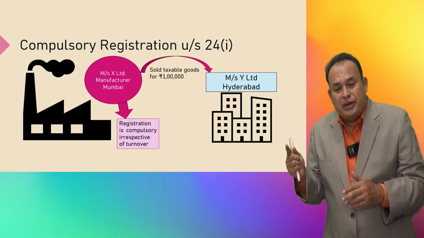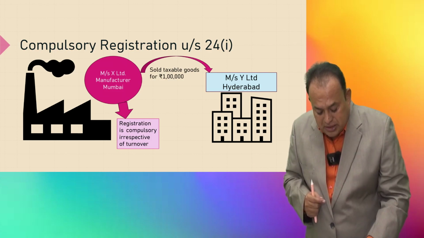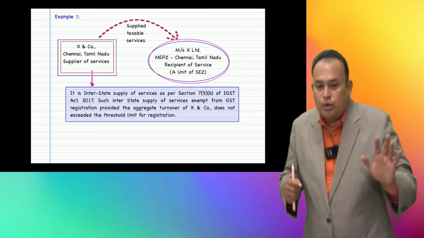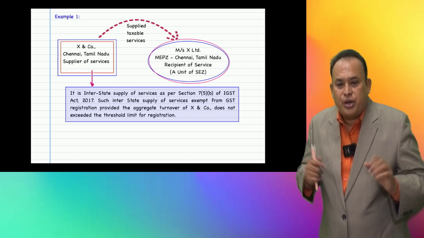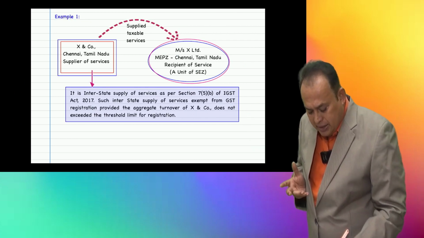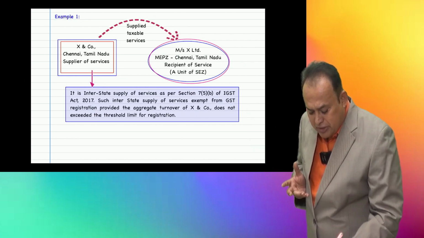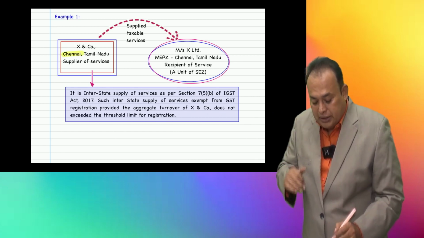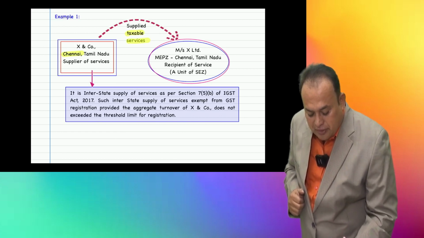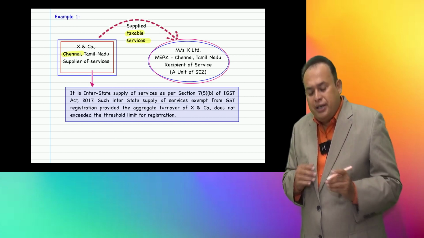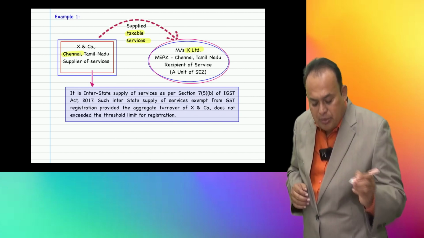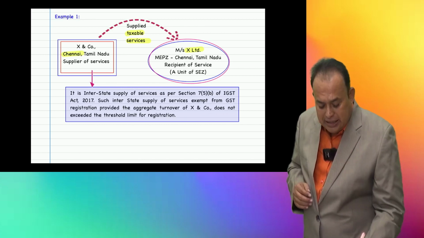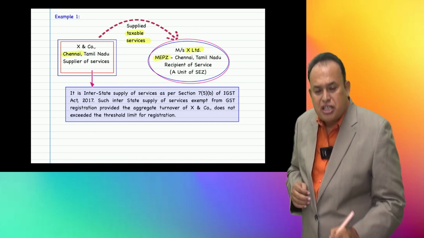For a service provider, look, my dear friends, if you refer to one example, that will be more crystal clear to you. X and company, which is located in Chennai, Tamil Nadu, is a supplier of taxable services. To whom are they provided? To Z Limited, which is located as a unit of SEZ in a Special Economic Zone, MEPZ, Madras Export Processing Zone.